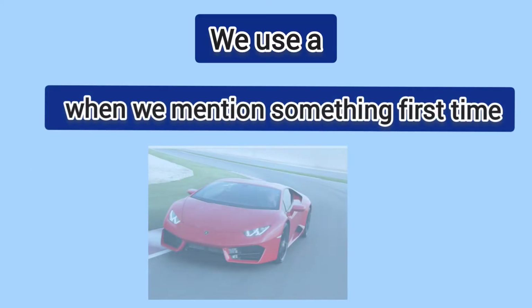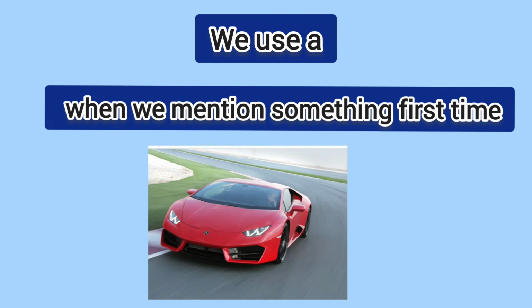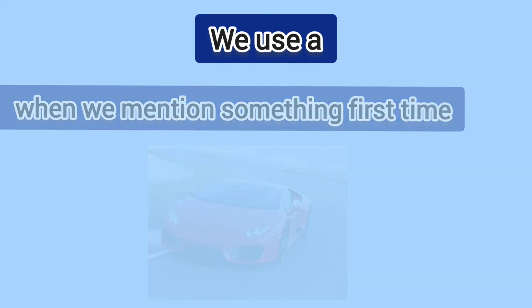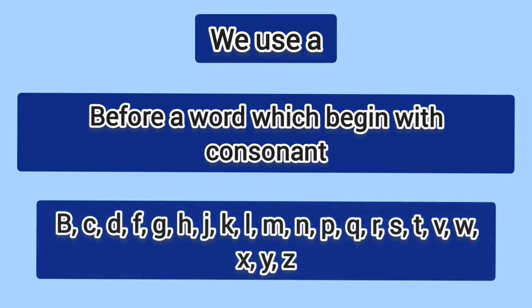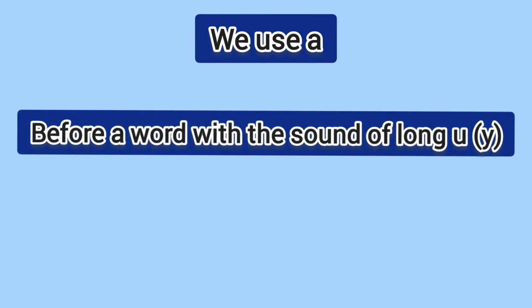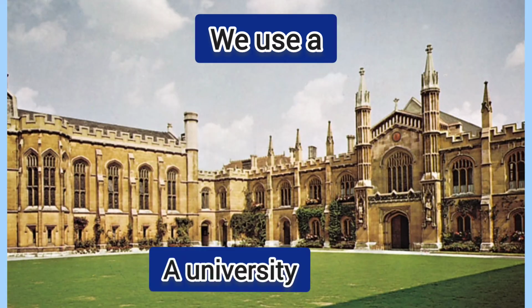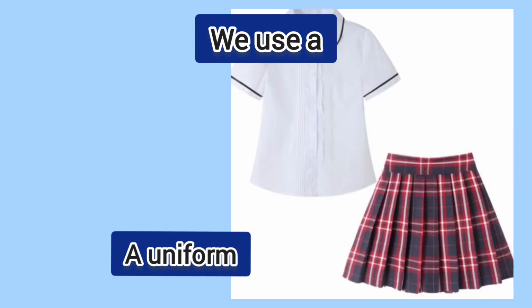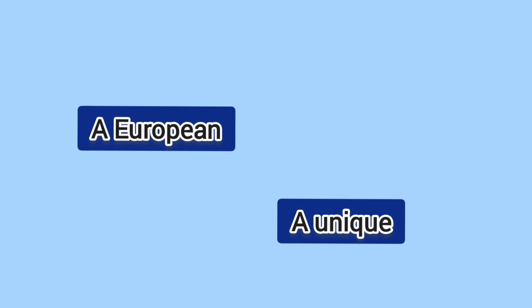We use a when we mention something first time. I saw a car. Before a word which begins with a consonant, there is a man. Before a word with a sound of long U, like a university, a uniform, a useful thing, a European, a unique.